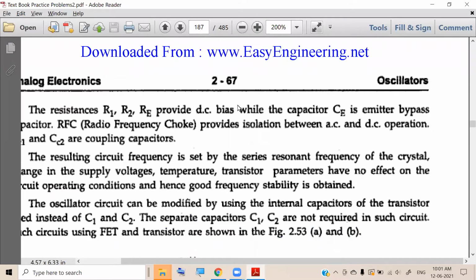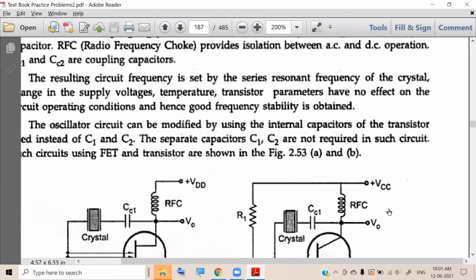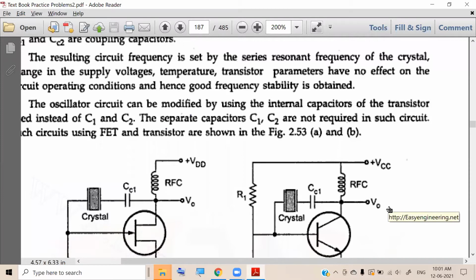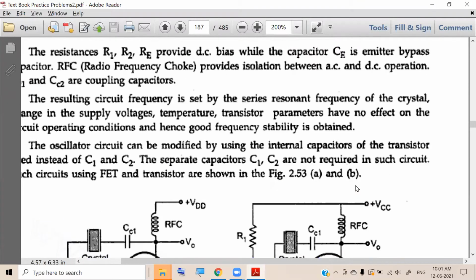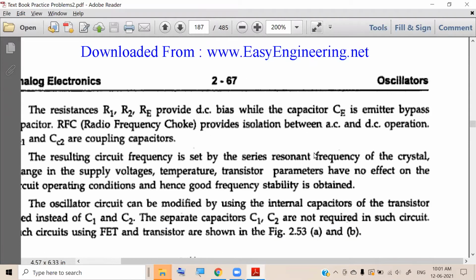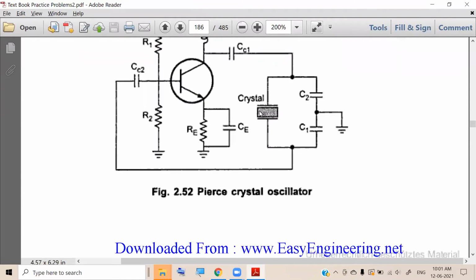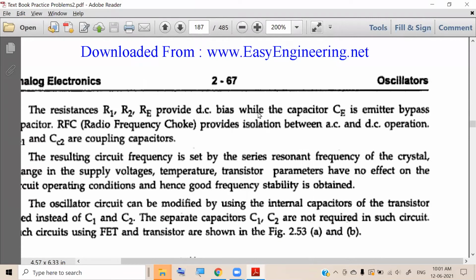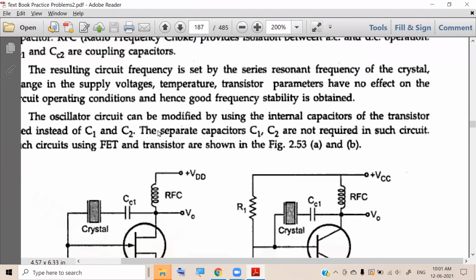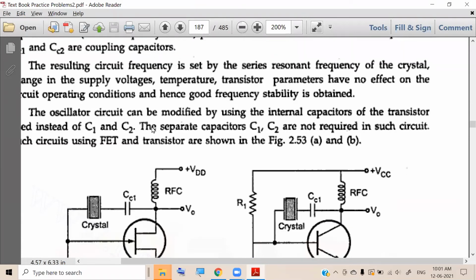This will also oscillate, but the frequency at which they oscillate will slightly differ, because the net capacitive effect here and the net capacitive effect here are different. So that's all about this.